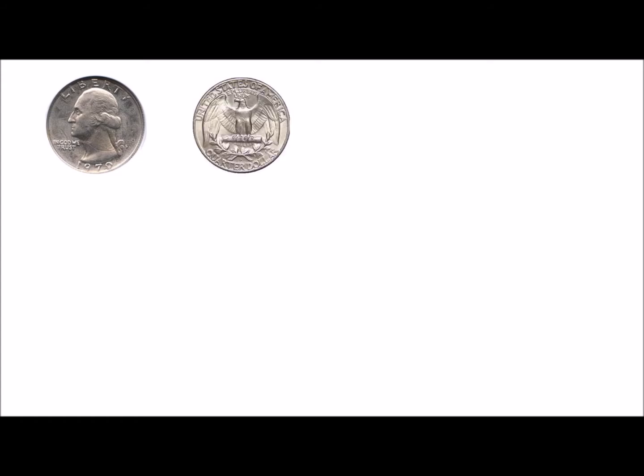Let's say we're going to flip a fair coin. Well, we know that there's heads and tails, so there's our fair coin. And we're assuming that it's not weighted or anything like that. Now, if I were to ask you, what are the odds that if I flip this coin, it'll land on heads? Or in other words, what if I were to ask you the probability of heads? You probably would say it's 50% chance.